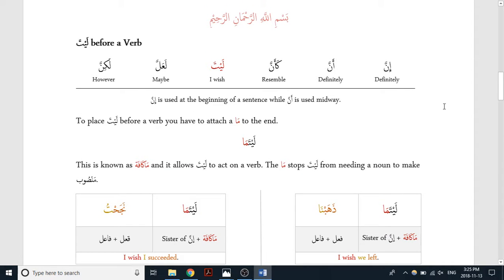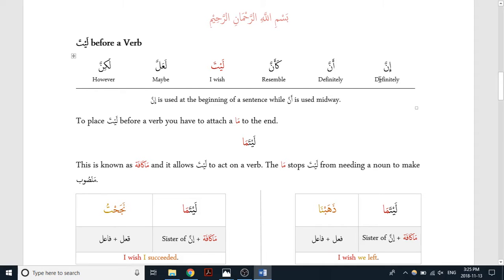In the previous lesson, we looked at the inna group. We said they were a group of huruf, particles that would impact a noun by turning it into a state of nasb. They were the following: inna, anna, ka'anna, layta, la'alla, lakinna. An example would be innal kitaba, for sure, the book. It becomes kitaba because it's now in a state of nasb due to inna acting on it.